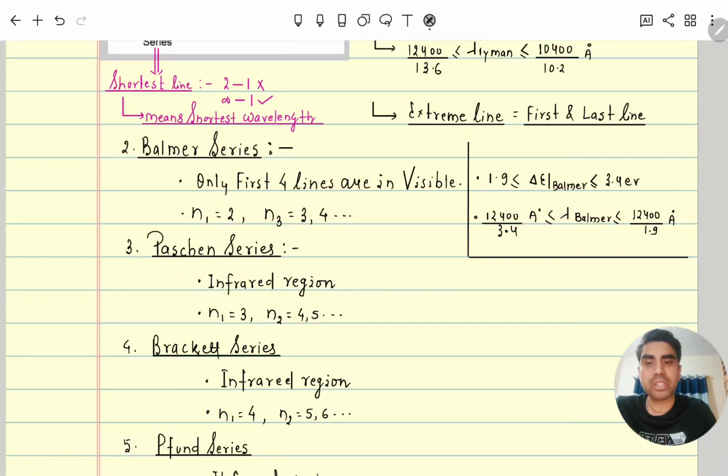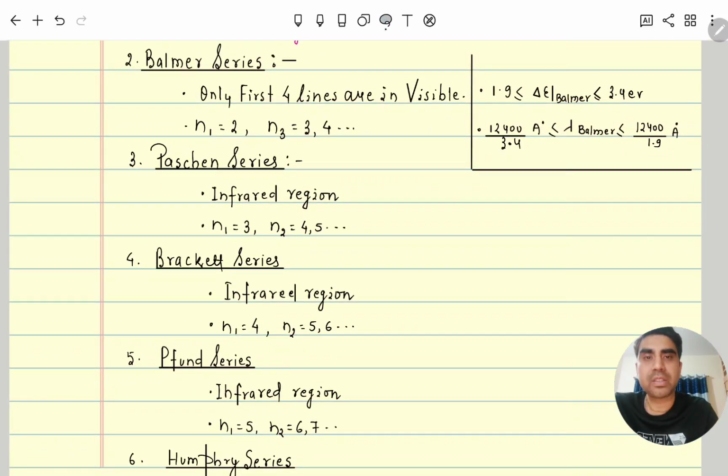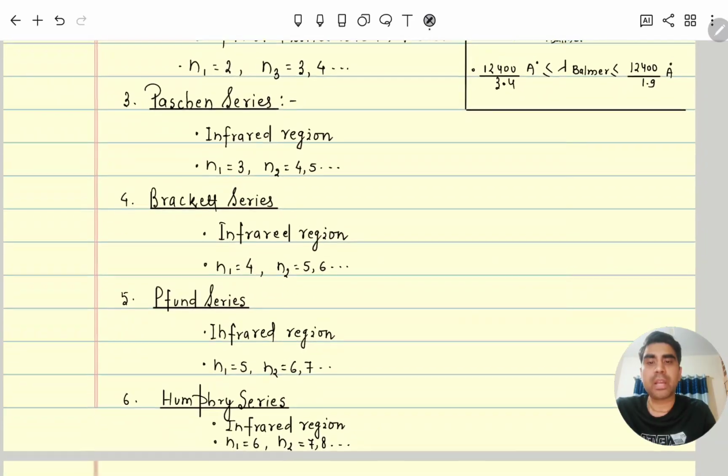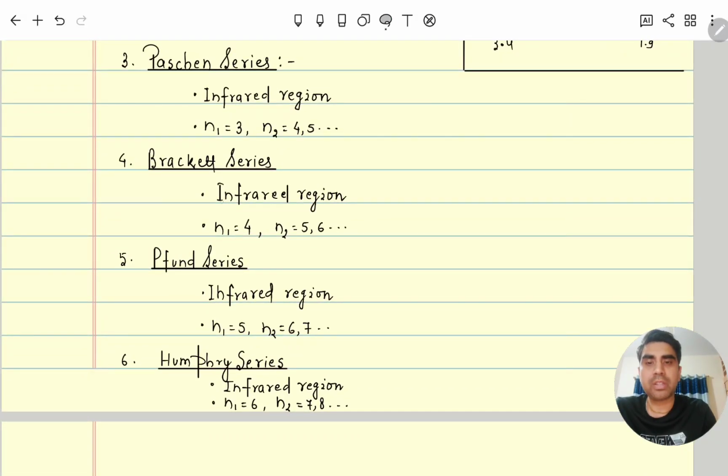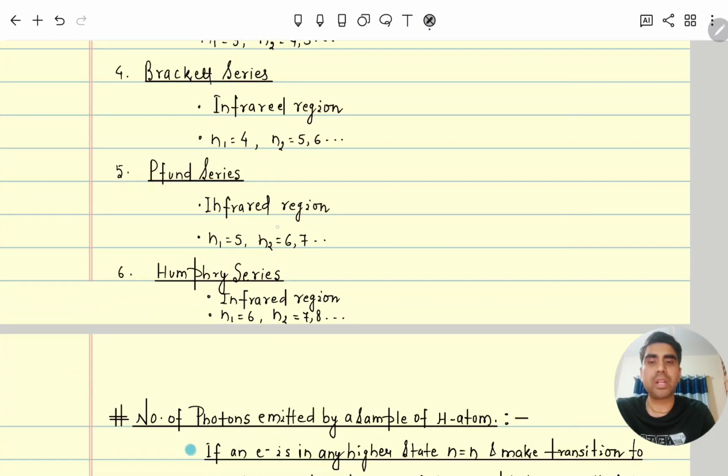Similarly, dear student, you can see here the Paschen series. In the Paschen series, all the line spectra are in the infrared region. N1 is equal to 3, and N2 will be 4, 5, 6 and so on. Similarly, here the Brackett series, all its wavelengths are in the infrared region, and N1 is equal to 4, and N2 will be 5, 6, and so forth. Similarly, Pfund is also infrared. The N1 value is 5, and N2 will be 6 and 7. And the last one is the Humphreys series.